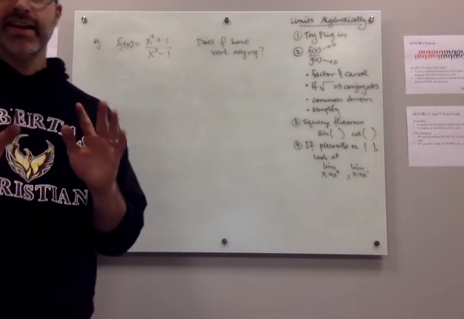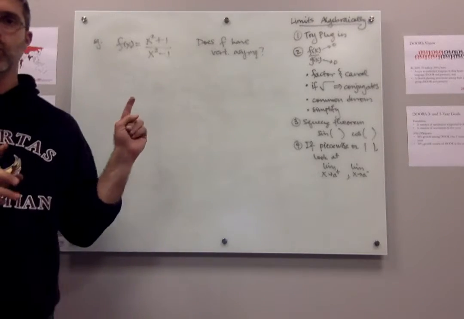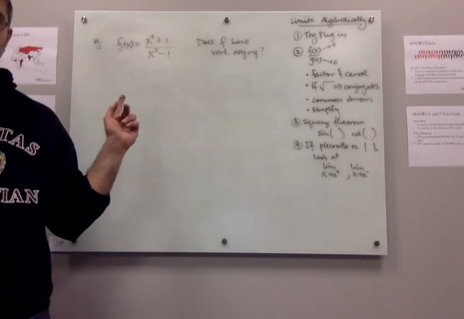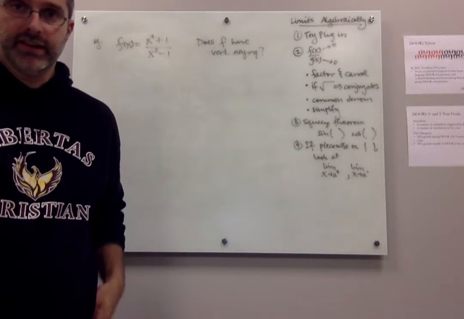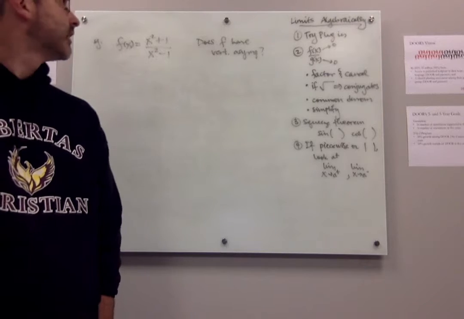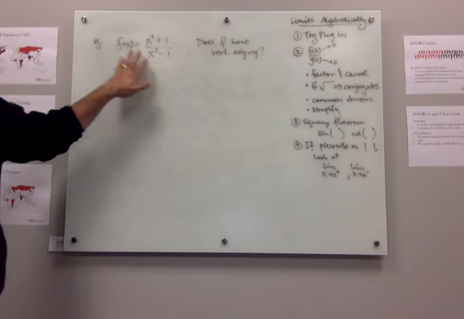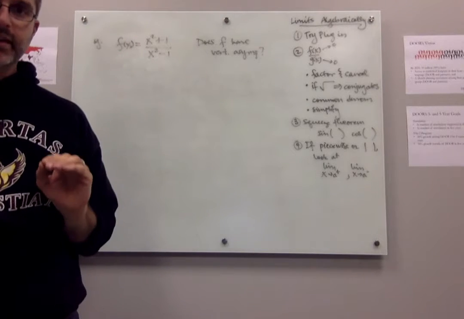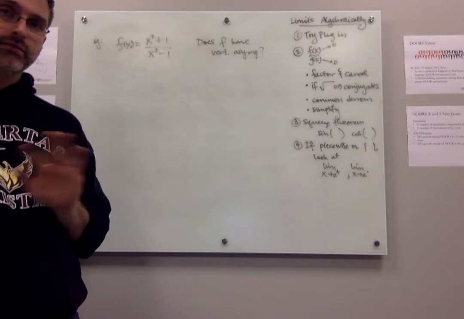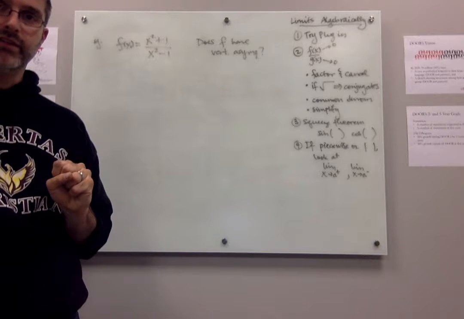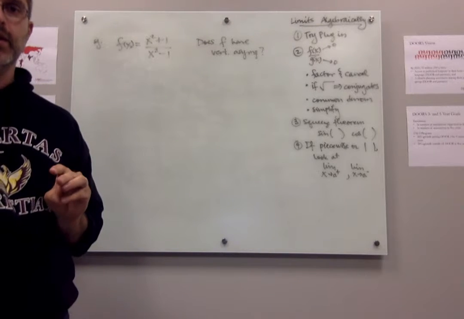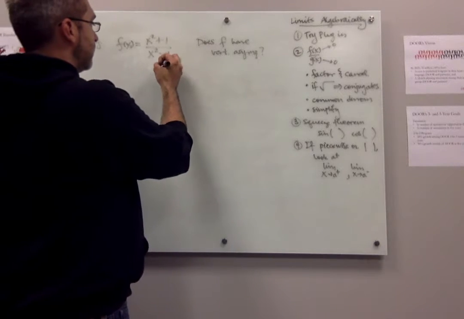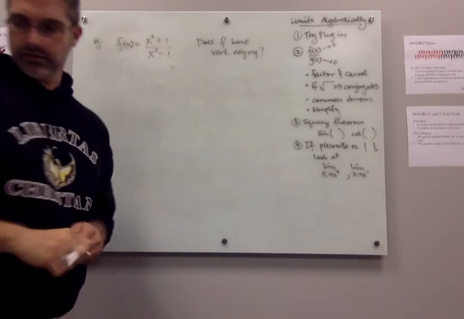So the first thing I want to ask is, given this function, where do you think would be good places to look for this function to go to positive infinity or negative infinity? Where would be good candidates? We know that this function's continuous because it's a polynomial over a polynomial, except in places where the numbers are not in the domain. So that means places where, in this case, if x,